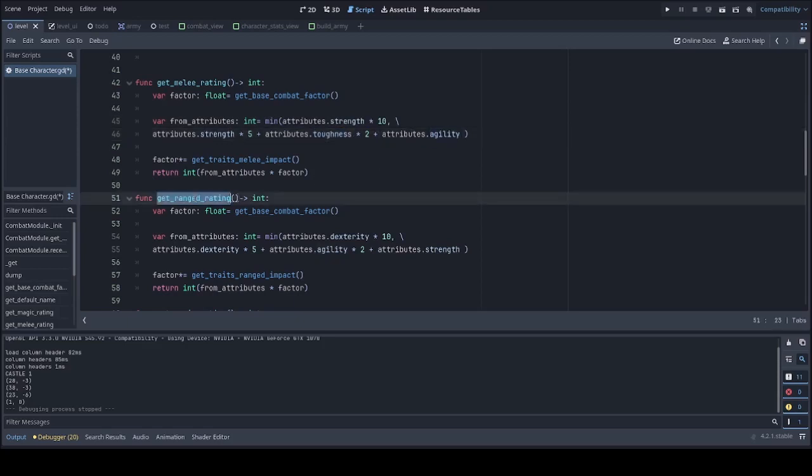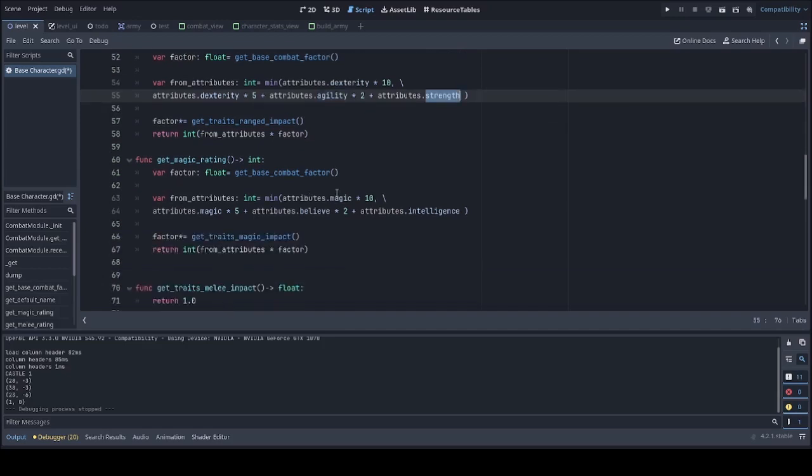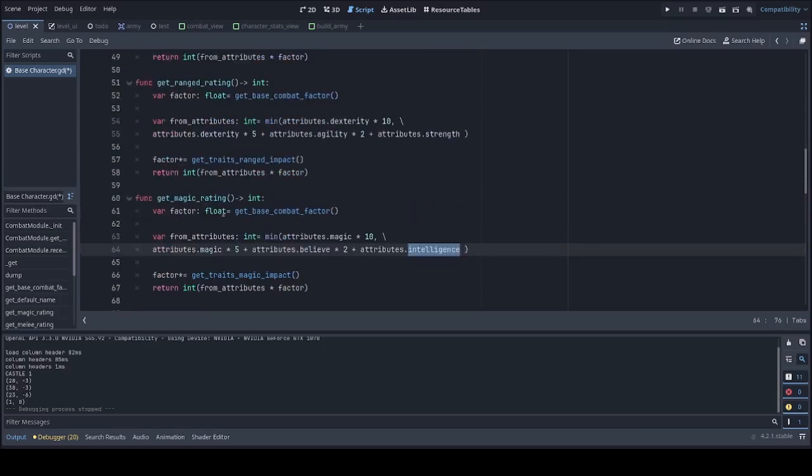For the ranged combat rating, the dexterity determines the cap and also is the major factor in the formula. Agility and strength play a smaller role. And for magic combat, of course, magic determines the cap, and magic is the main contributor, and belief and intelligence play a lesser role. All that is multiplied by the base combat factor.